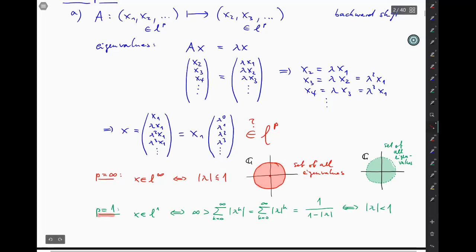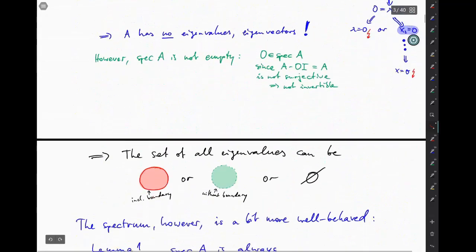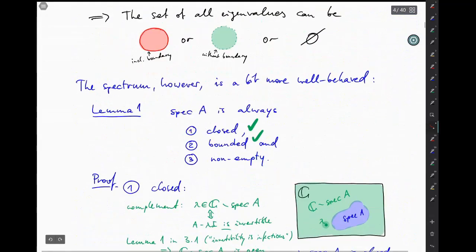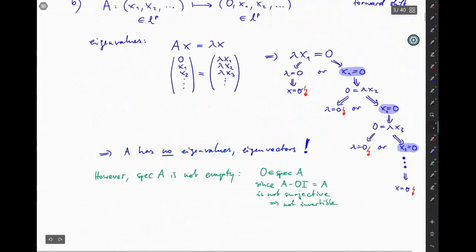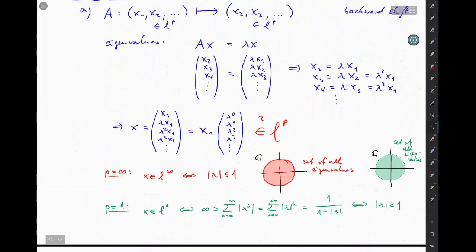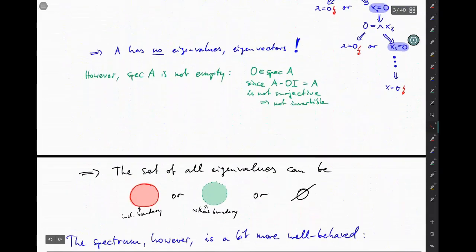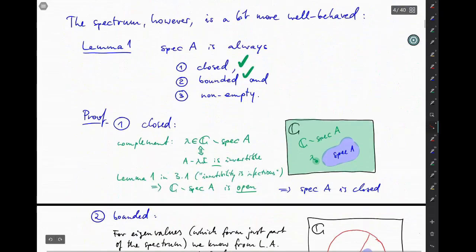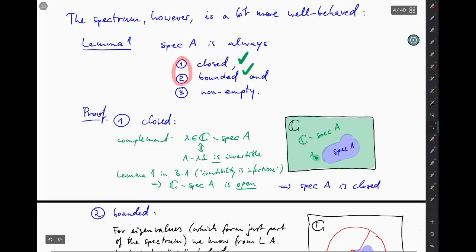And here in the p equals 1 case, the spectrum is between the open unit disk and the closed unit disk, but we also know it's closed by lemma 1.1. So it also must be the closed unit disk here.